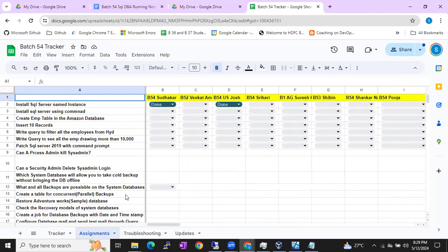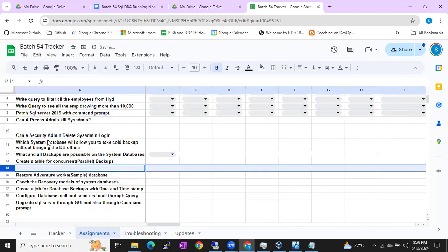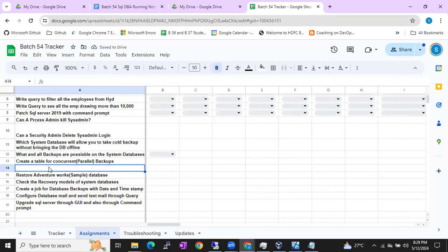Okay. So configure database mail, recovery models, restore adventure works, create a table. Okay. Let me add here. Take full, differential, log backups on all system databases. Okay. This is one assignment.